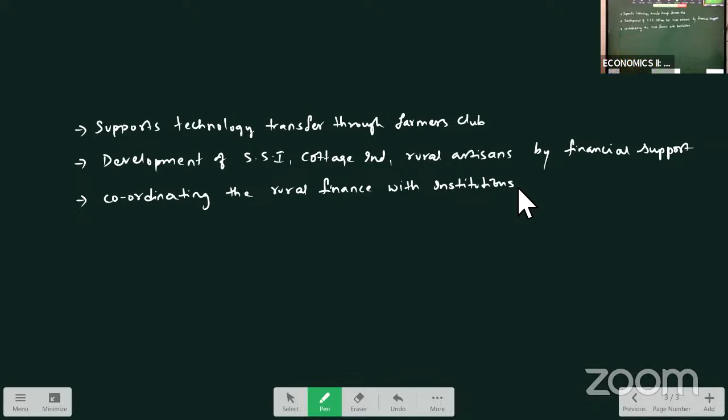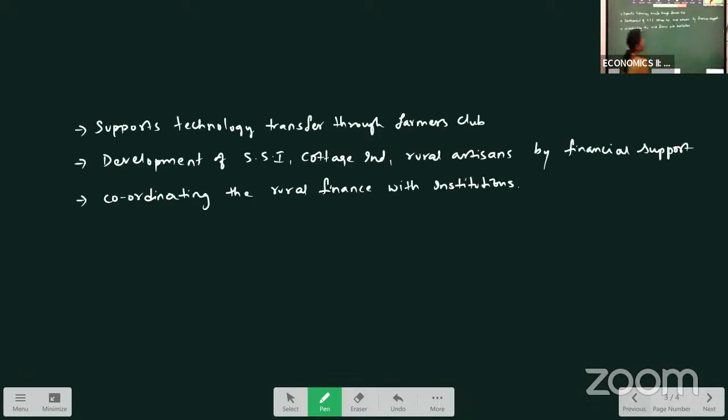So, coordinating the rural financing activities of all the institutions means what all institutions are there in the rural areas, how they are providing the financial support, how the refinance is given, how the finance is given to these self-help groups and all, and how loans are given, how they are collecting the loans, how much of interest is charged. All these will be coordinated by the NABARD, means they will coordinate with all the rural institutions. So these are the functions of NABARD.